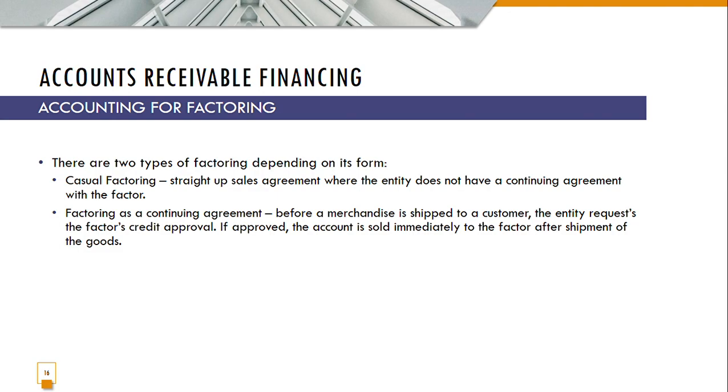There are two types of factoring depending on its form, so it can be casual or as a continuing agreement. A casual factoring is simply a straight up sales agreement, so the entity does not have a continuing agreement with the factor. Okay, so what is this continuing agreement? An example would be when before a merchandise is shipped to a customer, the entity requests the factor's credit approval. If approved, the account is sold immediately to the factor after shipment of the goods.